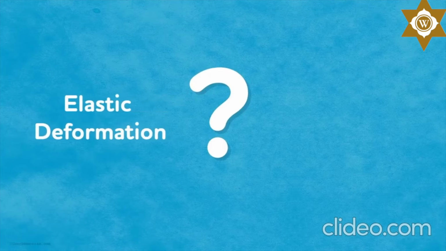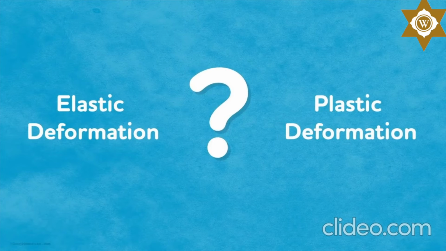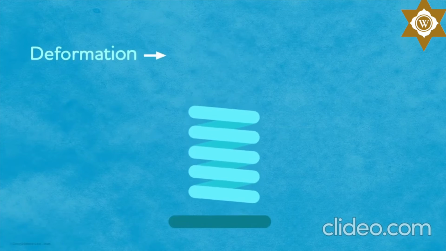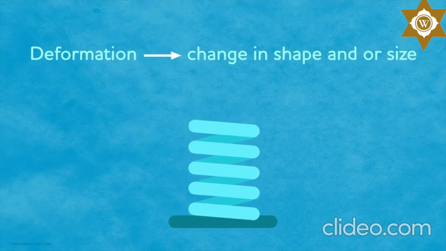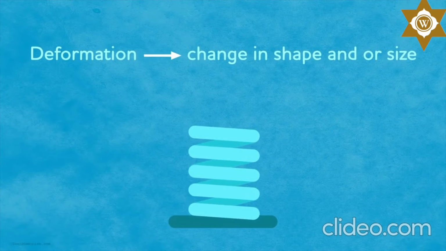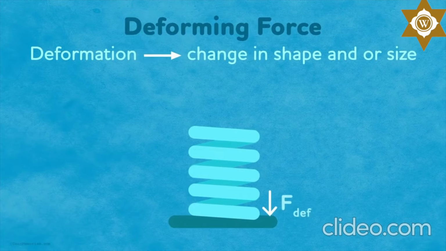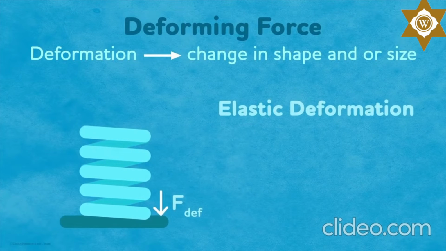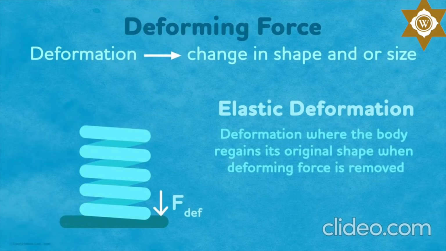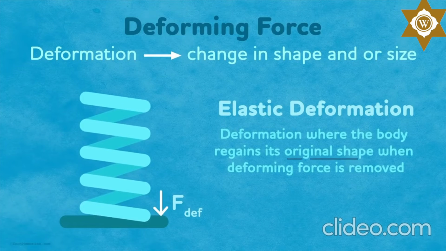What are elastic and plastic deformations? Well, deformation means the change in shape and/or size of the body. And the force which deforms an object is called deforming force. Elastic deformation is the case of deformation where the body regains its original shape as soon as the deforming force is removed. But what really happens?